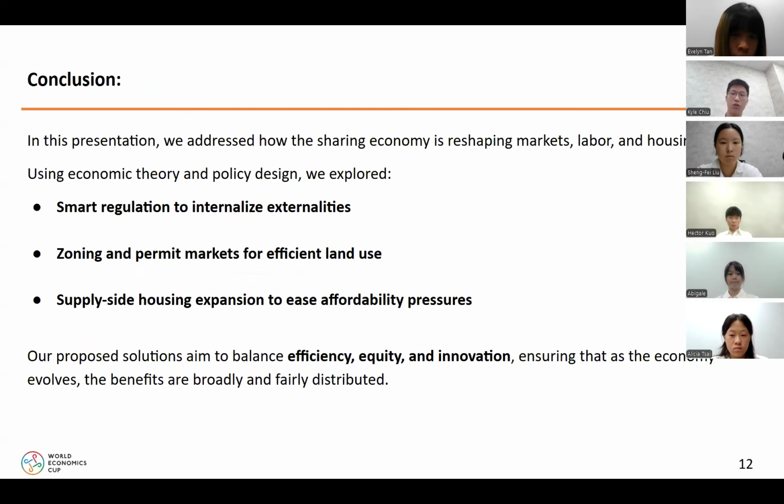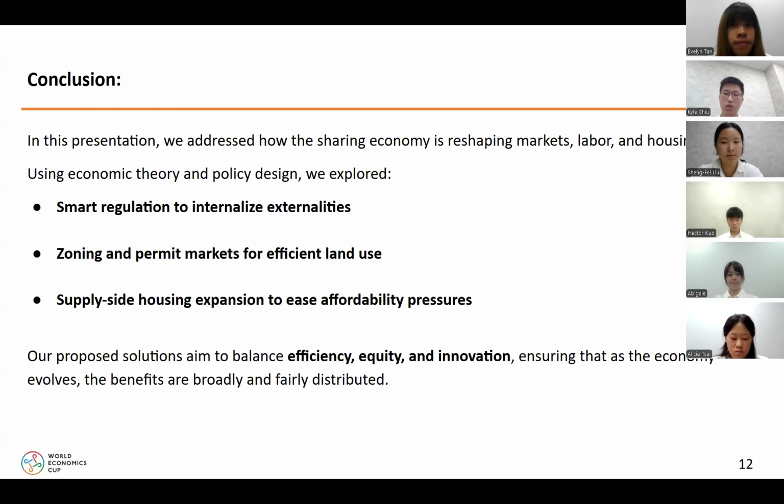To conclude, our presentation explored how the sharing economy is transforming traditional markets, from ride sharing to short-term rentals, and how this disrupts labor protections, housing affordability, and regulatory frameworks. We emphasize the trade-off between innovation and inequality, showing how platforms like Uber and Airbnb can increase efficiency but also lead to market failures if left unchecked.